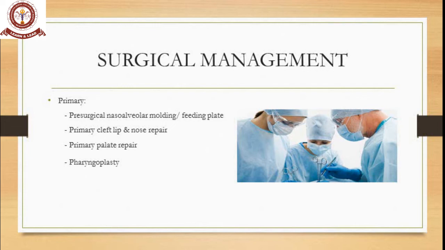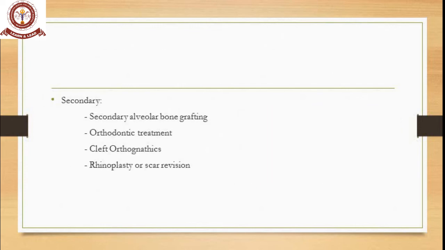So this is a very important part. How do you surgically manage it? There are two ways of management, one is primary and another is secondary. Primary management: pre-surgical nasoalveolar molding, feeding plate, primary cleft lip and nose repair, primary palate repair, pharyngoplasty. This comes under primary management. Secondary management: secondary alveolar bone grafting, orthodontic treatment, cleft orthognathics, rhinoplasty or scar revision. The secondary treatment is always done after a while.